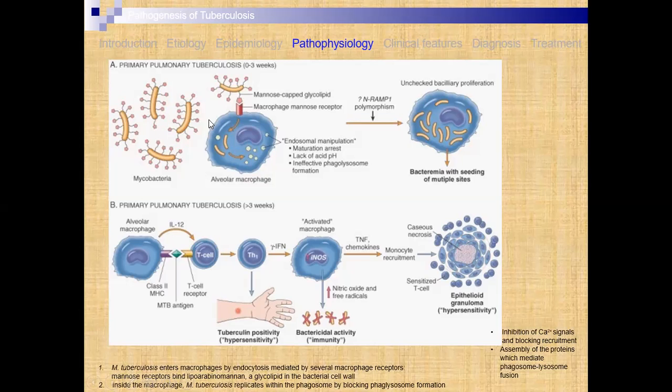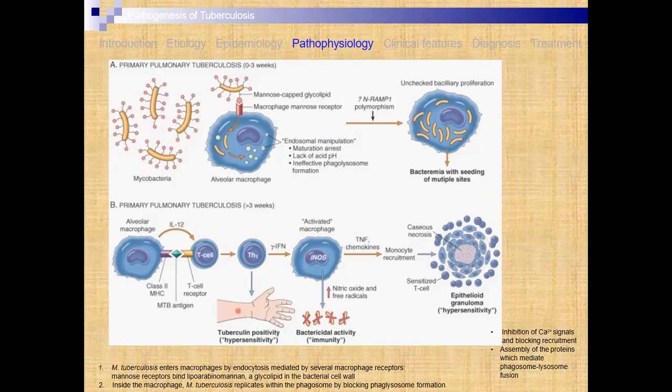Mycobacterium enters into the alveolar macrophages through mannose-capped glycolipids that enter the macrophages via mannose receptors. Then endosomal manipulation is carried out and phagosome maturation is arrested.